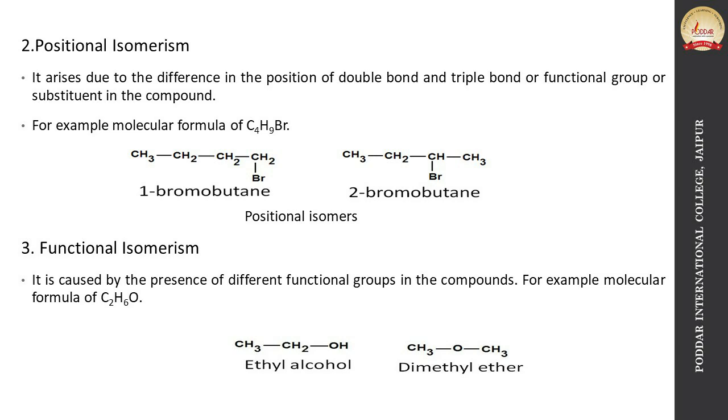The two isomers, ethyl alcohol and dimethyl ether, both have the same molecular formula C2H6O, but in ethyl alcohol the functional group is the alcoholic group OH, and in dimethyl ether the functional group is the ether group, and both isomers are different in nature and have different physical and chemical properties.